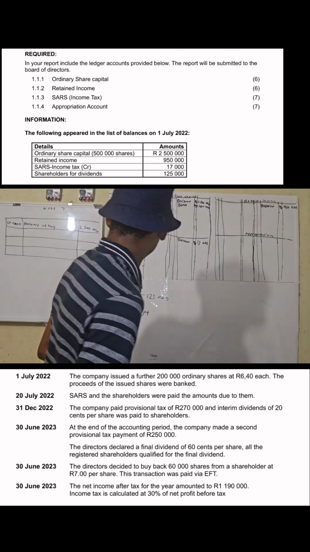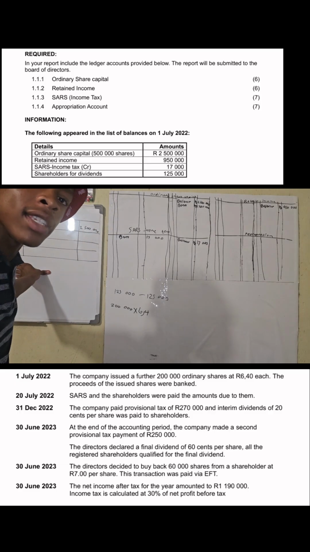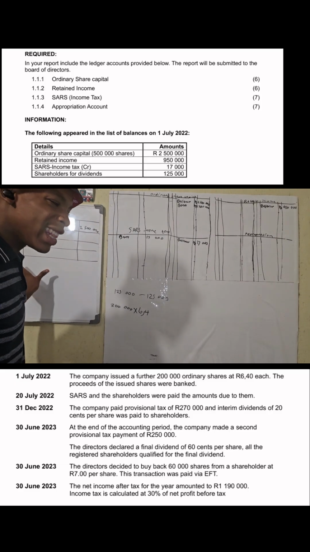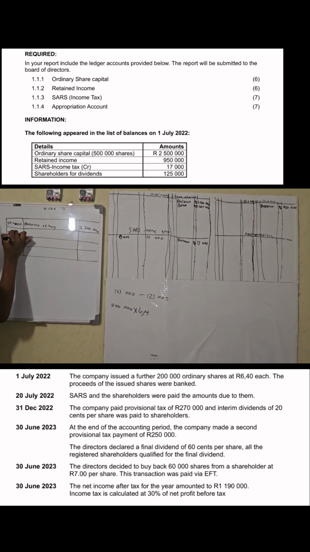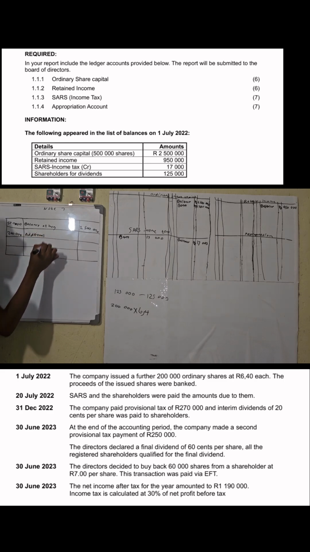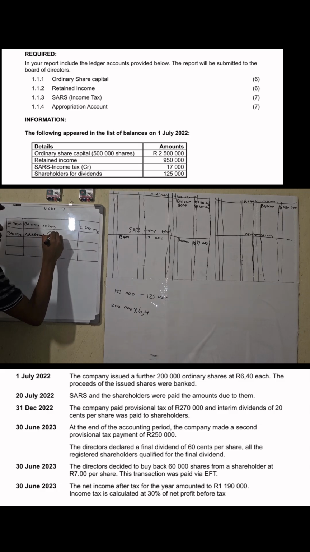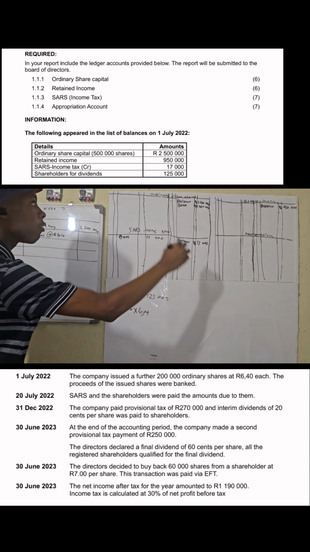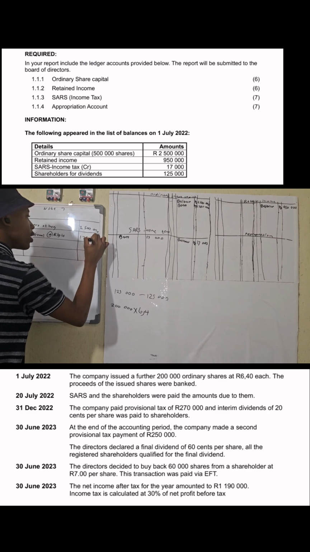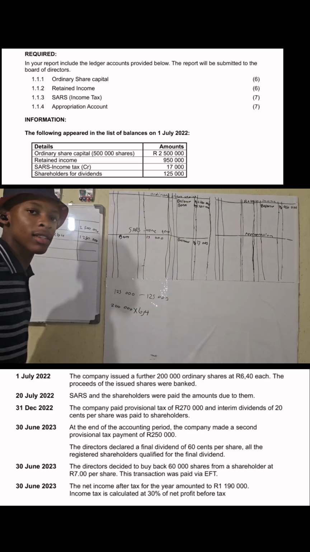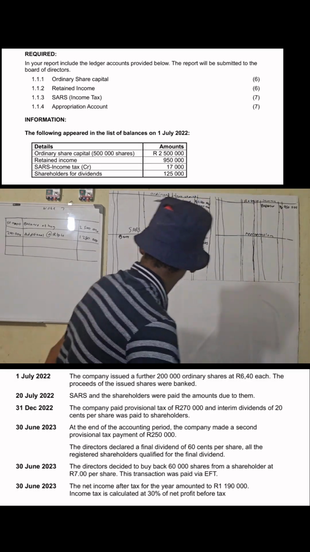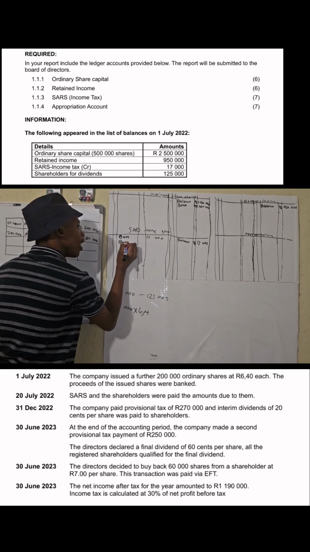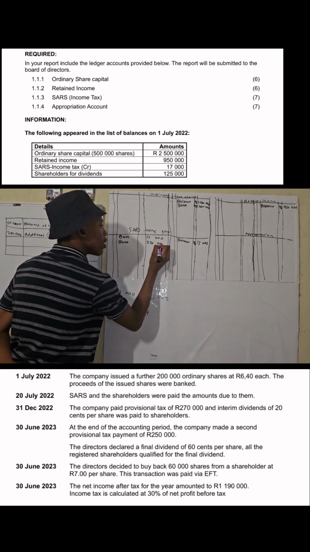Now, I told you the best way is to use this table. When you are using this table, it gives you all the answers. I forgot to transfer this one. They said 200,000 additional shares at 6 Rand 40, which gave me 1,280,000. Now they say the company paid provisional tax payment of 270. We paid using the bank: 270,000.